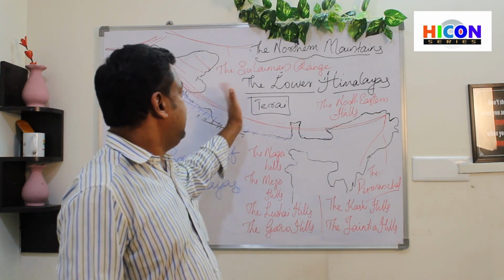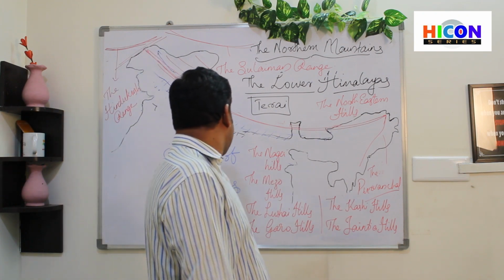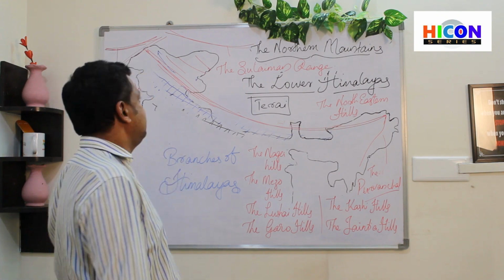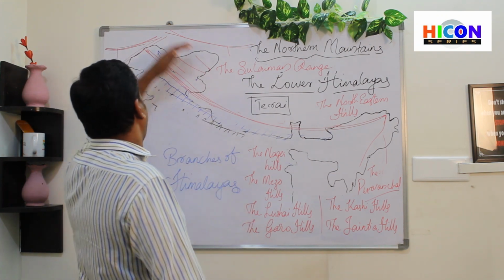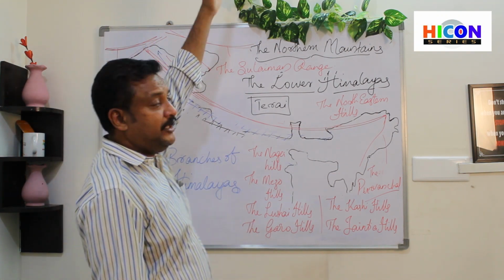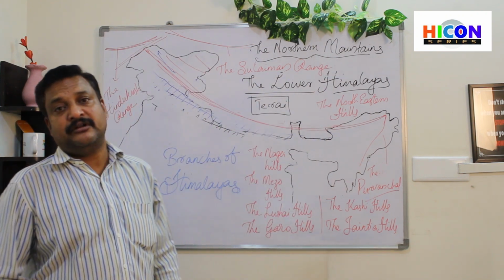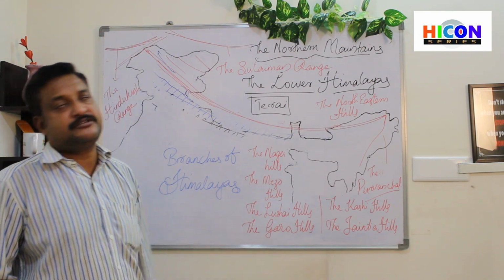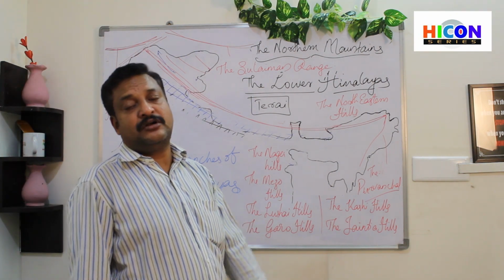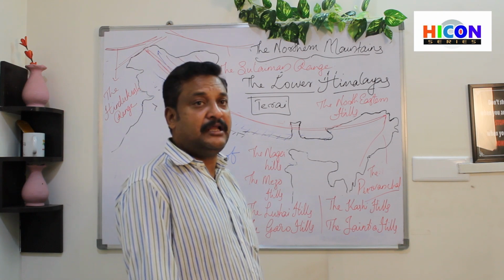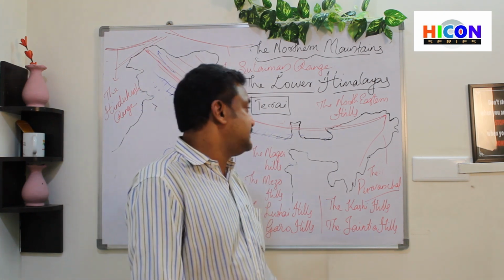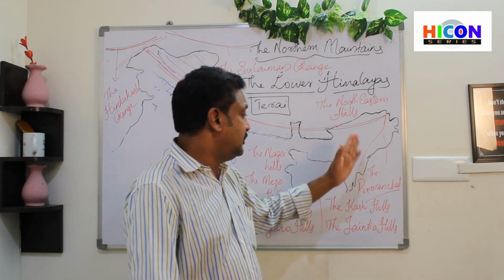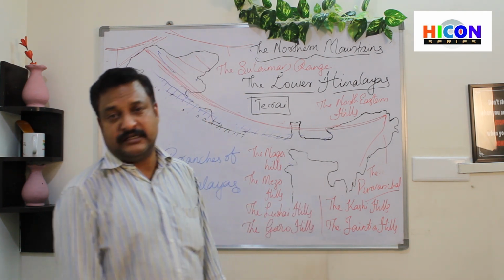Okay, so that is the extensions or branches. So there are three main branches as far as the Himalayas are concerned. One is at the starting point, the Hindu Kush range and the Sulaiman range. Hindu Kush and the Sulaiman ranges are very close to Jammu and Kashmir, around about the Karakoram range. The major extension of the Himalayas, a branch of the Himalayas, in India is in the northeastern states, known as the northeastern hills or the Purvanchal or the eastern Himalayas.